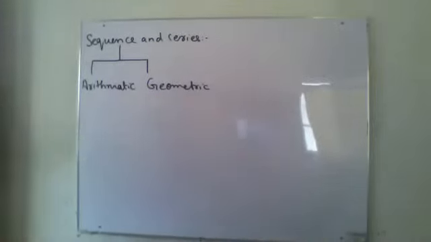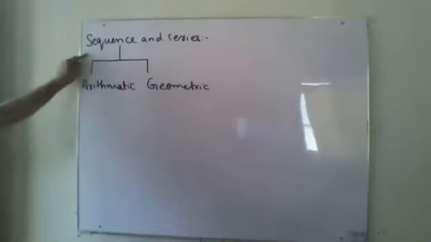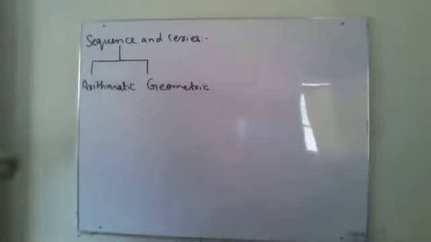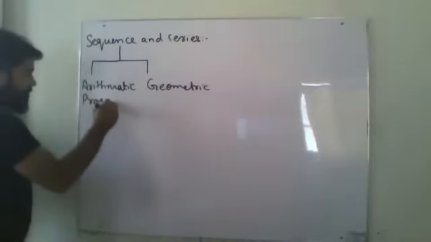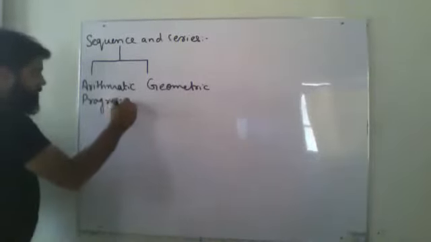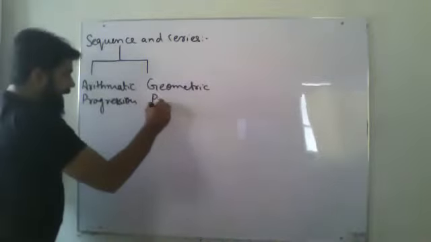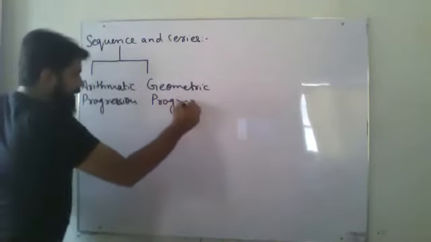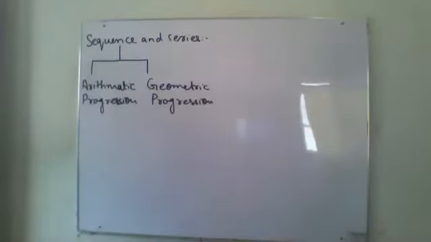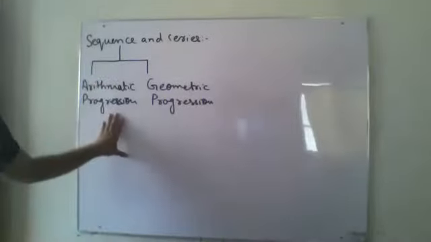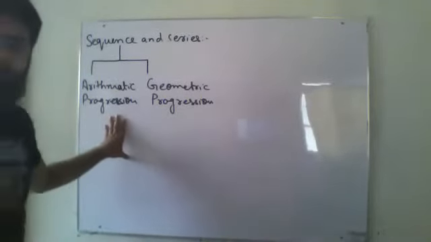Now, with the word sequence, we use another word also, that is called progression. Arithmetic progression and geometric progression. Either I'm going to say arithmetic sequence or arithmetic progression, it is the same thing.